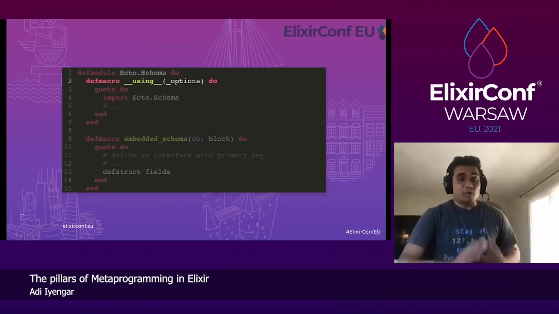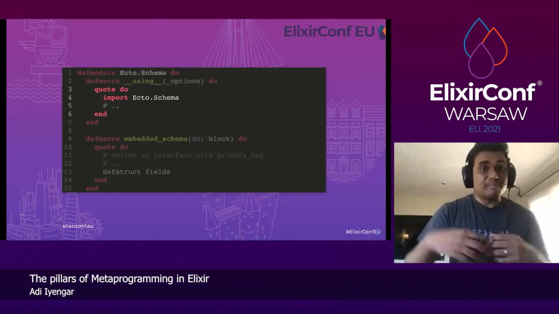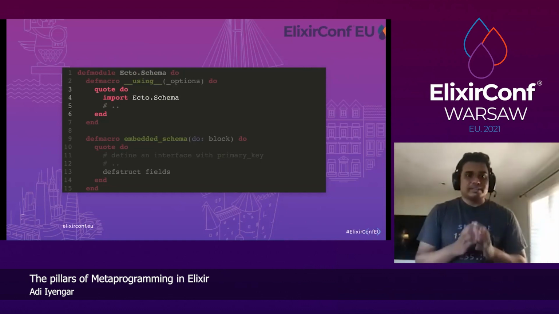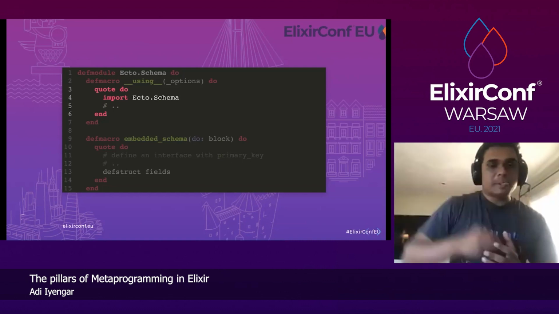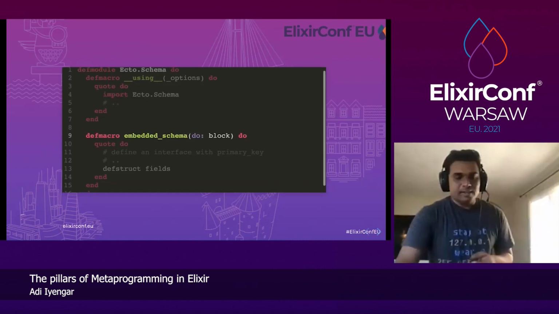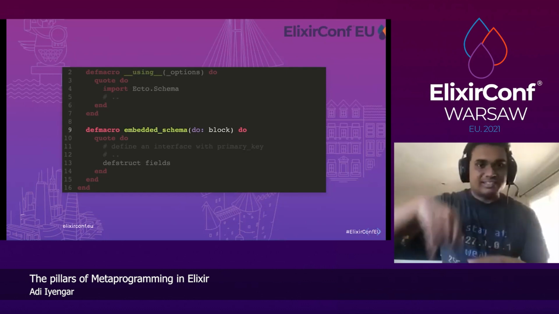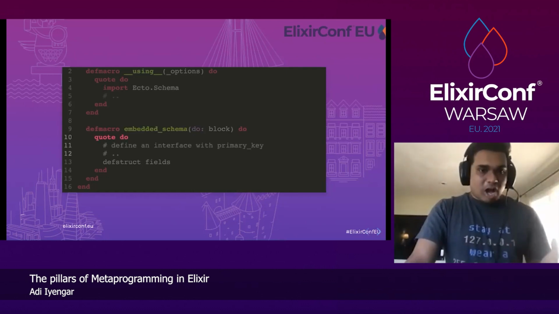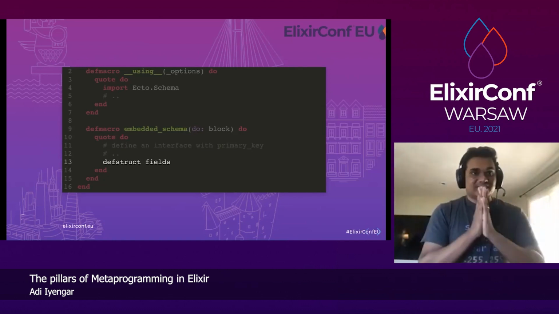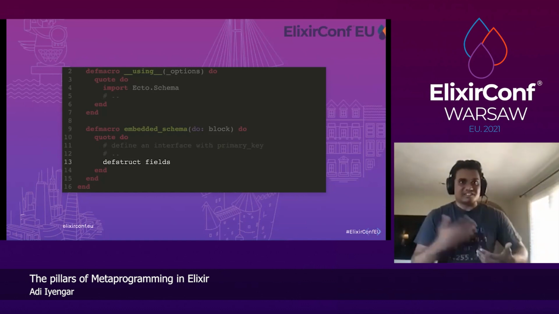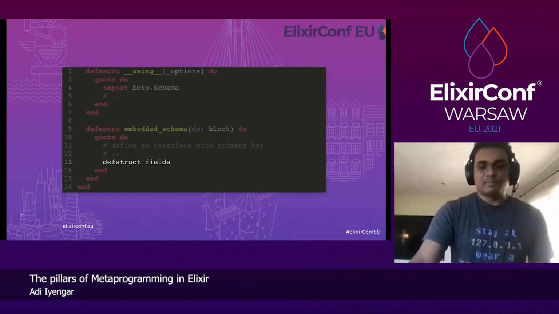Of course, it needs to have a using macro because we use Ecto schema. What that does is it imports Ecto schema, and it might do some other things, but this allows us to put all the macros in the Ecto schema module, not inside the quote. So they'll be easier to test. And embedded schema takes a block, and inside that you can pass fields and all that stuff, right? On top of defining an interface with primary key and all that stuff, it does defstruct, right? Ecto allows us to also define a struct based on the fields.